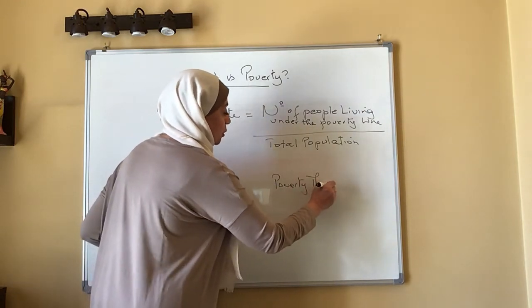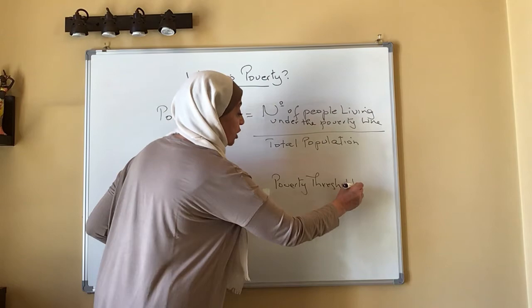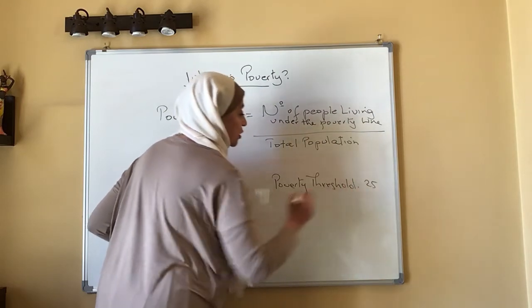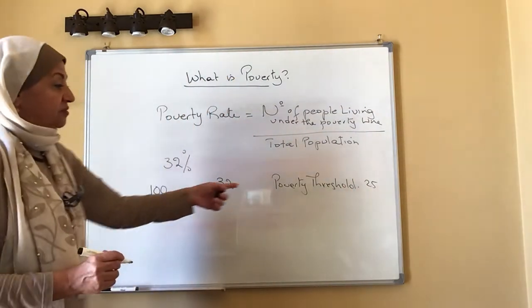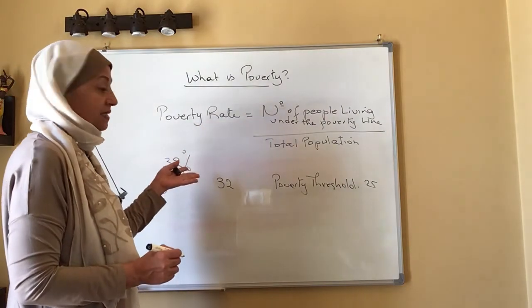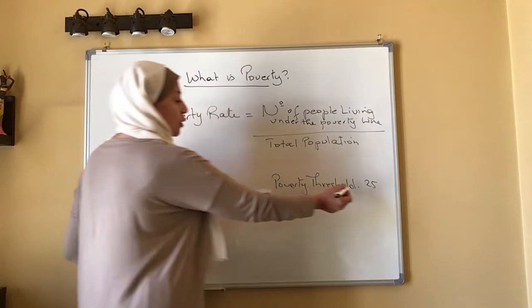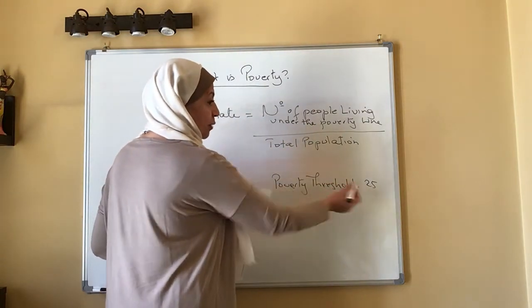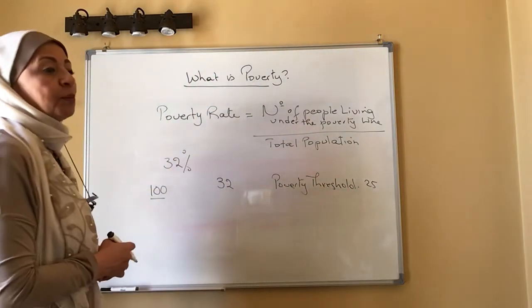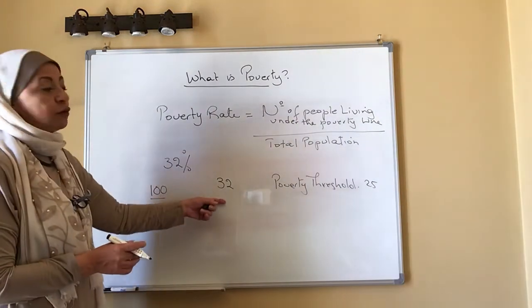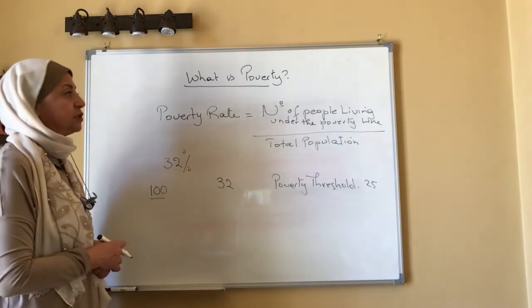The Egyptian poverty threshold, which is the 25 pounds a day. But according to the international standards, they are going to be more than 32. Because we said the international poverty threshold is 32 pounds per person per day. So they are going to be more than 32%.